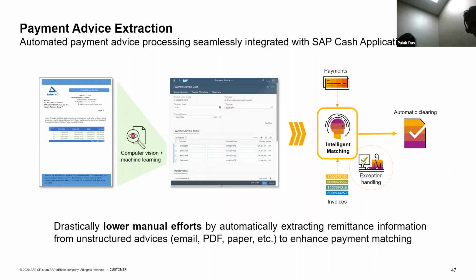So the add-on cash application will help you to read the payment advice. This can also be used to do the matching later when we are executing the scheduled job for the cash application. So this is one example in the machine learning space. Likewise, we also have embedded machine learning capabilities in the area of GRIR reconciliation as well.